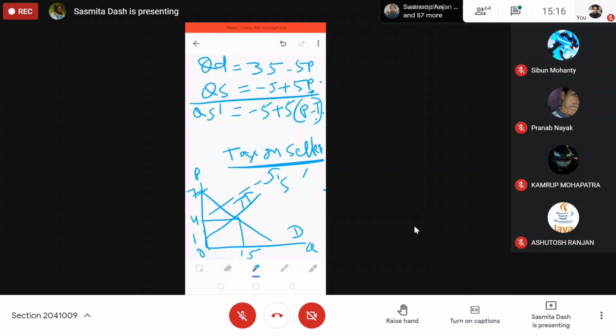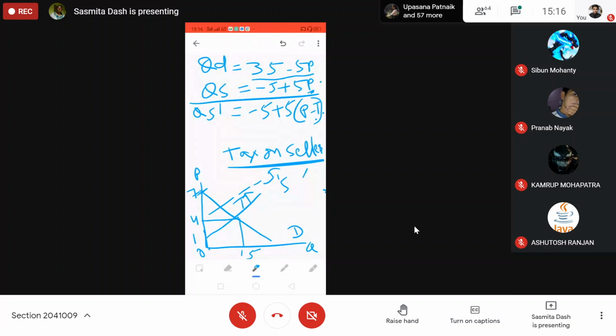If it is on the buyer, then what will happen? The demand curve will shift leftward, and that will be P plus T, because the buyer will pay a higher price. The equation will change in that case.